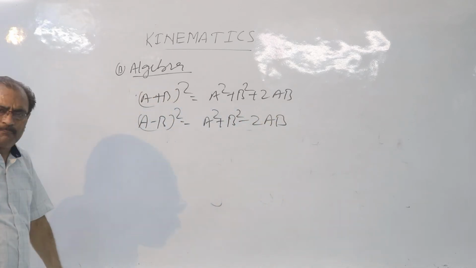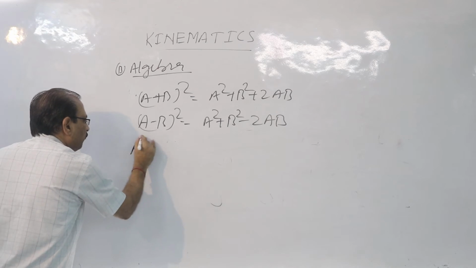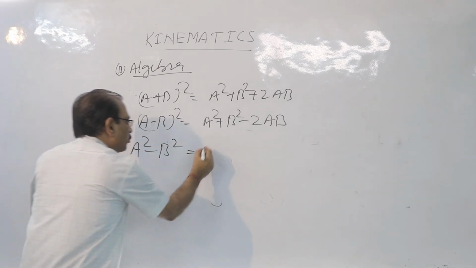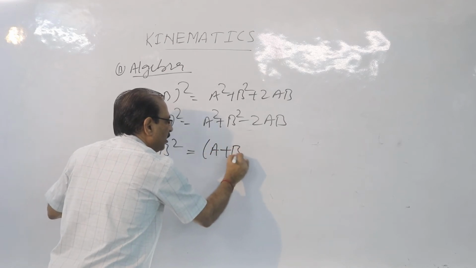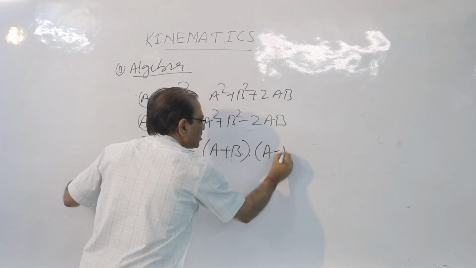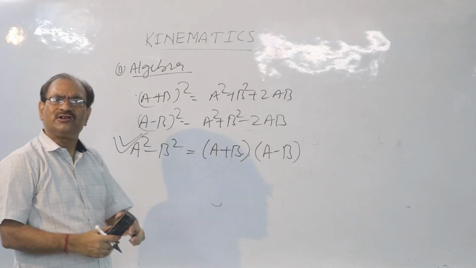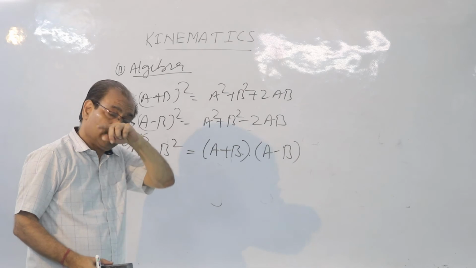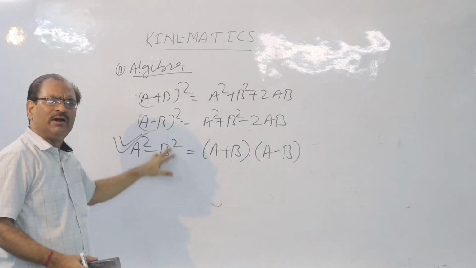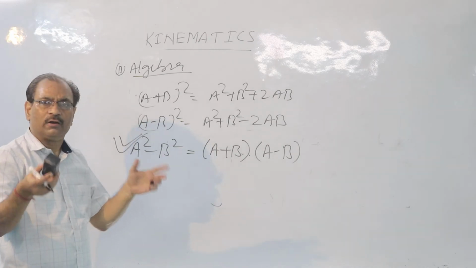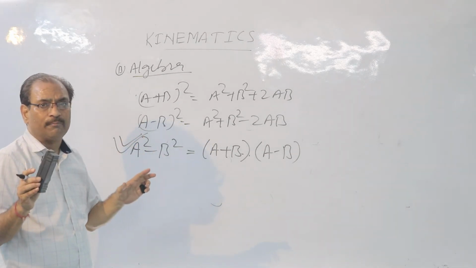Children, another important formula. If a square minus b square is given, it means you can have (a plus b) into (a minus b). Remember, at various places we shall be using this formula. These are the elementary things of algebra we are supposed to use in future. Okay? I hope you will be able to remember.